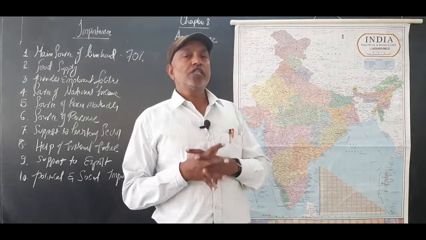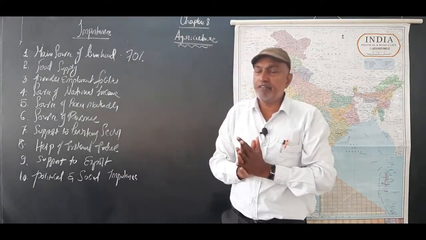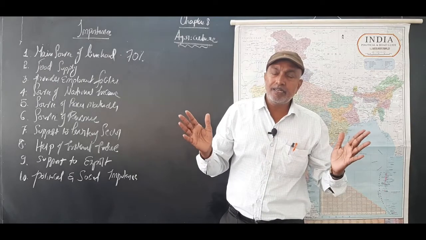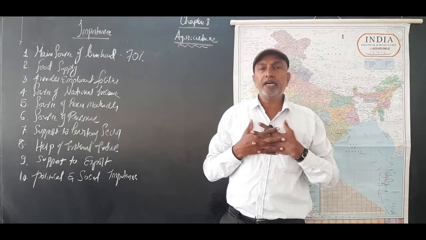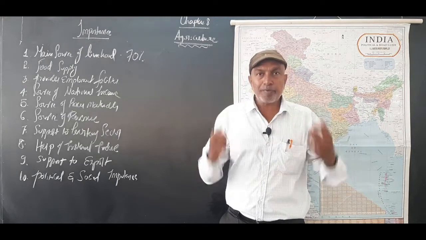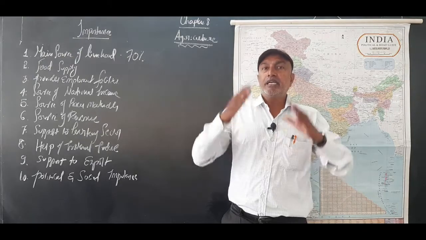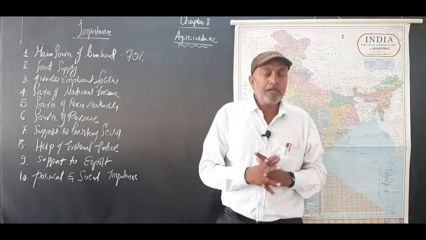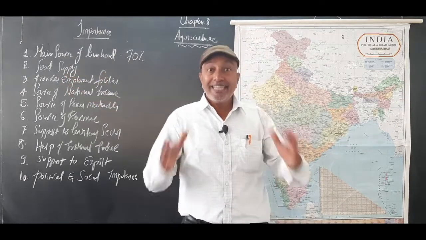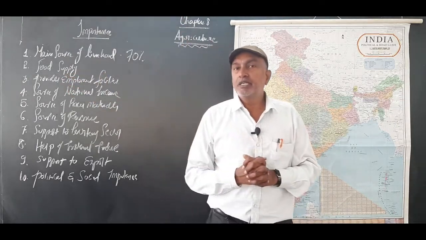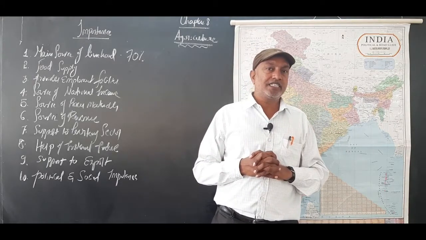It is all very good conditions belonging to the name of agriculture. Anyway, in other countries, how many people depend upon agriculture, I don't know. In India, in our country, our mother country, a large number of people depend upon agriculture. It is a need, it is an importance, it is our culture. That's why we show unity and diversity in our occupation. So I am not giving more explanation related to agriculture.